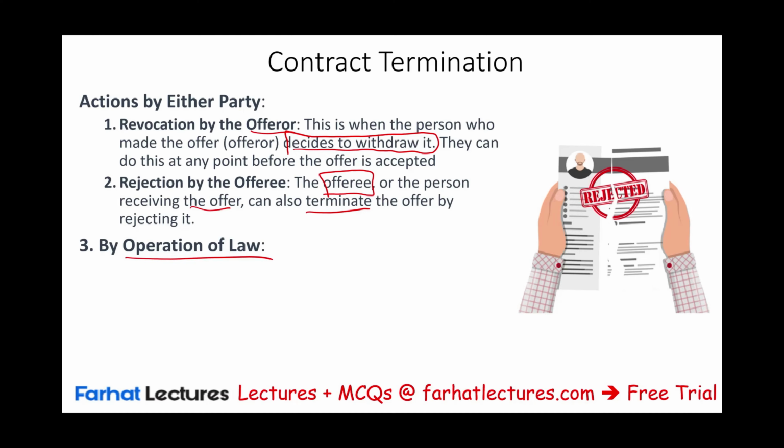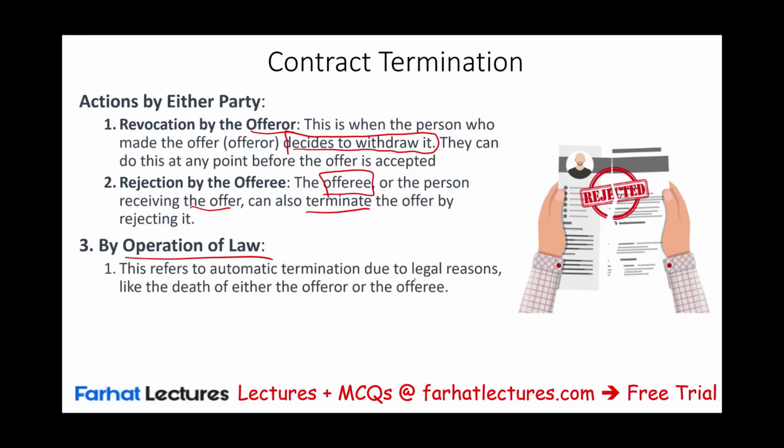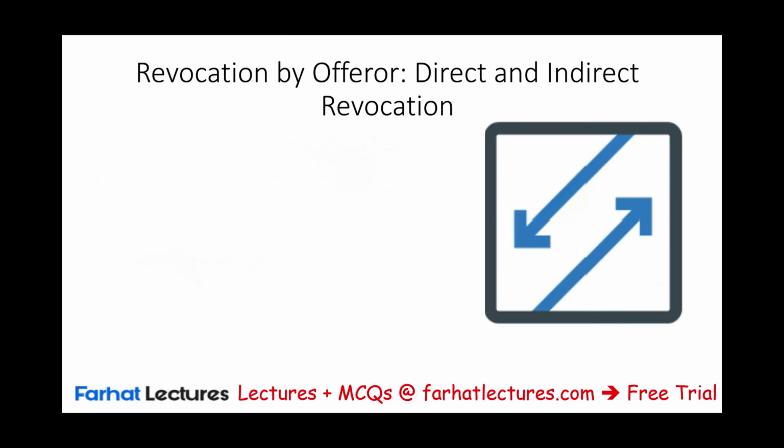Simply put, this refers to automatically terminating due to legal reasons like death of either the offeror or the offeree, due to the illegality of the offer, and a few other exceptions. We'll look at those later on in this session. So in this session, we'll focus on each one separately.